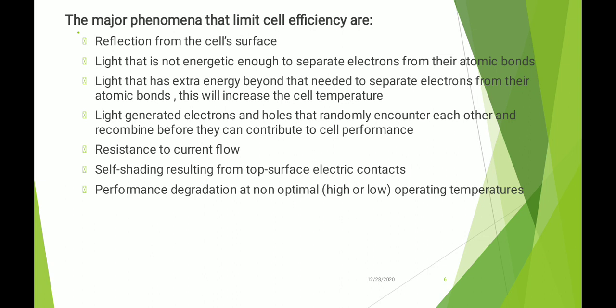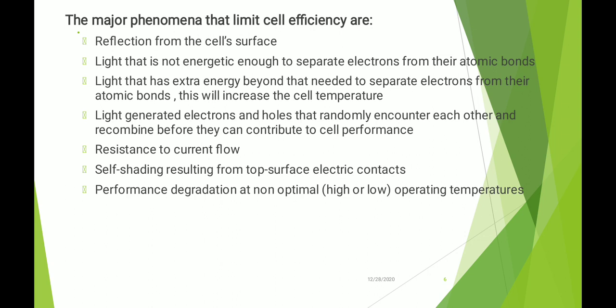Now, let me discuss the major phenomena which limit the cell efficiency. The first one is reflection at the cell surface. The rays from the sun hit the cell surface, and some of it reflects back, limiting the cell efficiency. Then there is light that is not energetic enough to separate the electrons from atomic bonds.